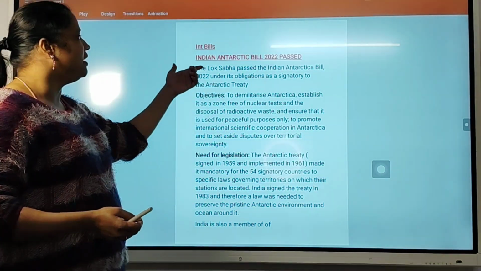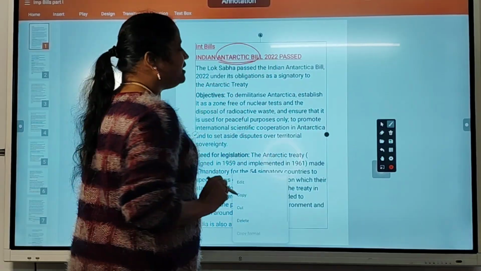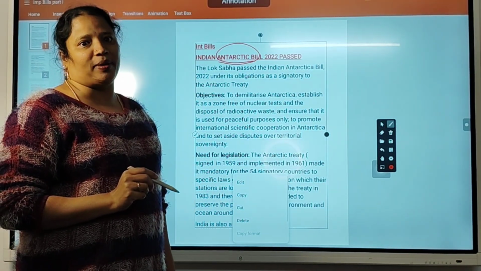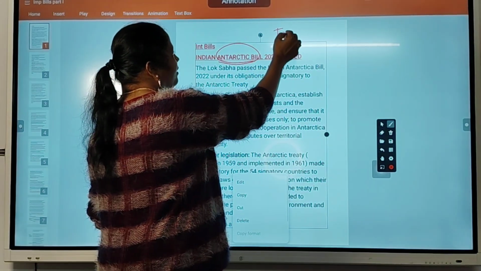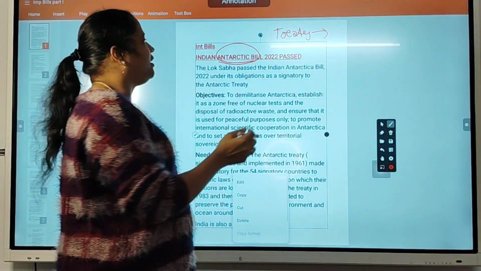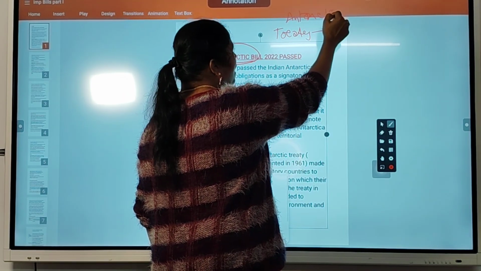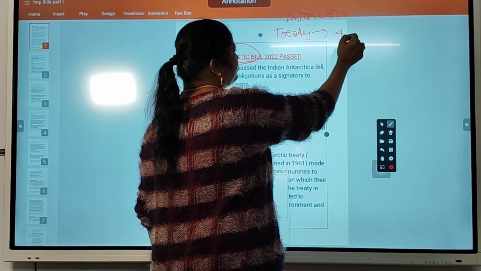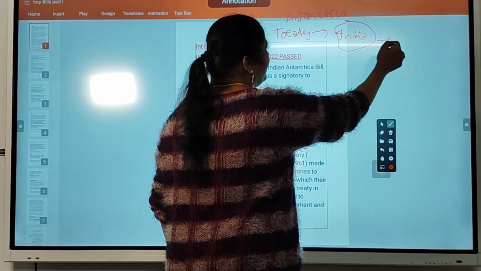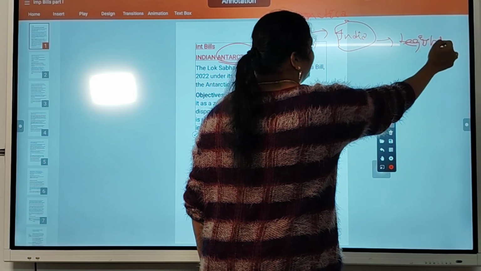So the first bill is the India Antarctica Bill. This is nothing but to use Antarctica for peaceful purposes. There is an international treaty on Antarctica that we know, but inside India, how to implement this treaty? To implement it inside India, we need some legislation or bill.